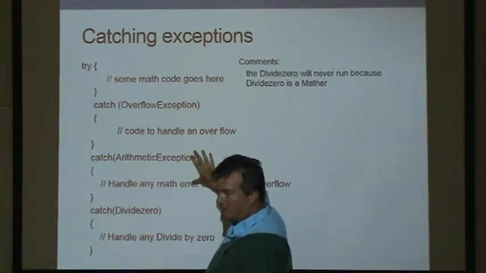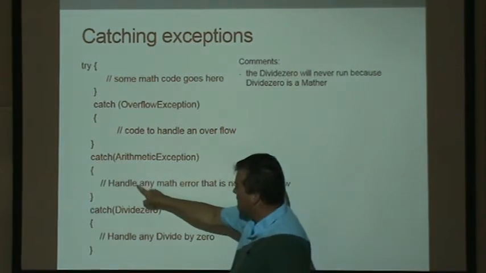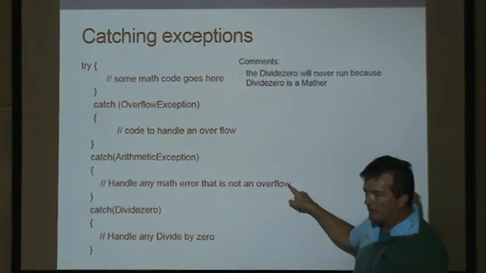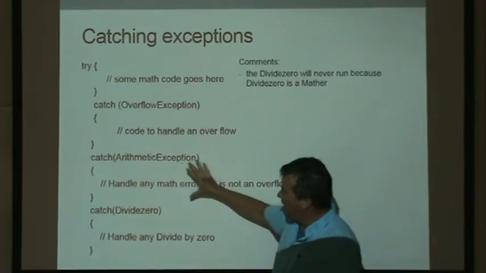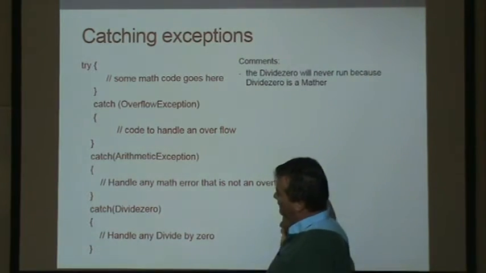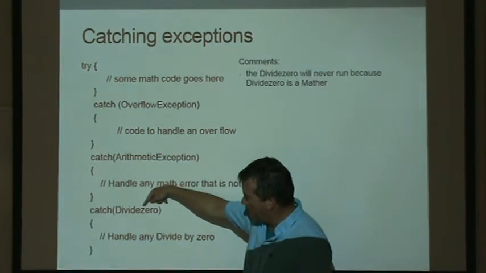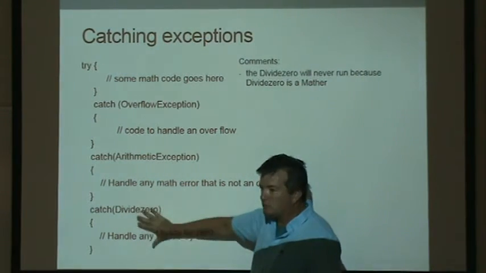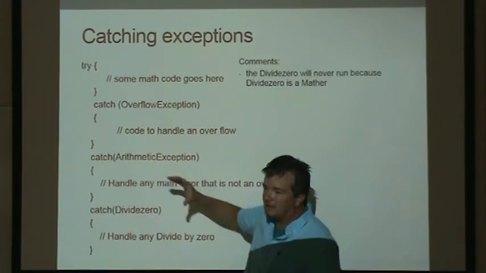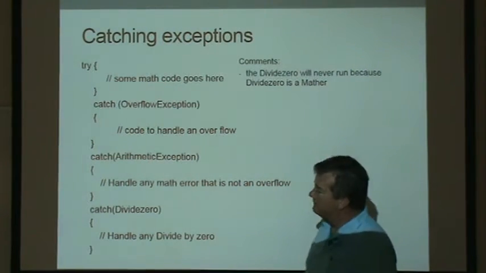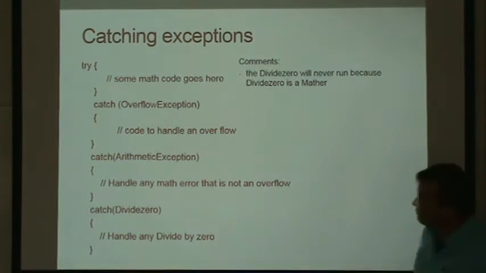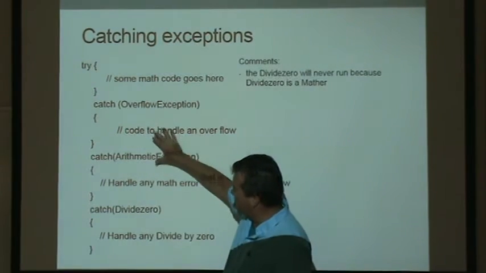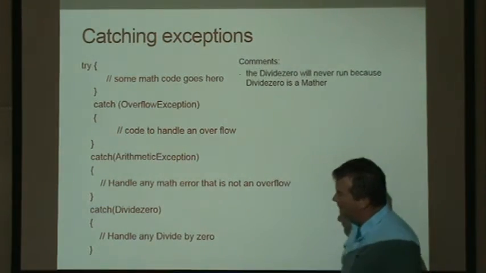The answer is yes, because it inherits from here. So this handler would run. And then it would pop off the stack unless you threw the divide by zero object back. The divide by zero handler would never run, because this one is sitting on top of it on the stack. So you probably want the more specific problems at the top of the stack and the more vague ones at the bottom, in general.